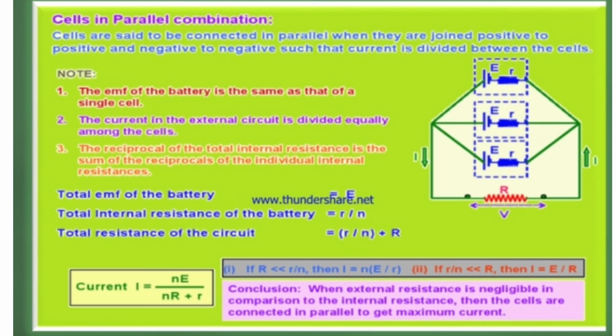Total EMF of the battery equals E. Total internal resistance of the battery equals r divided by n. Total resistance of the circuit equals r divided by n plus R. Conclusion, when external resistance is negligible in comparison to the internal resistance, then the cells are connected in parallel to get the maximum current.